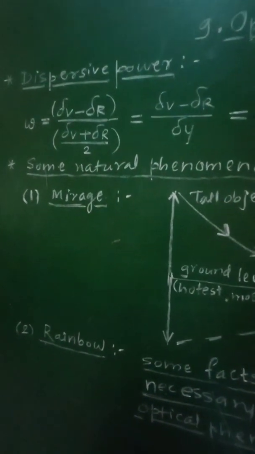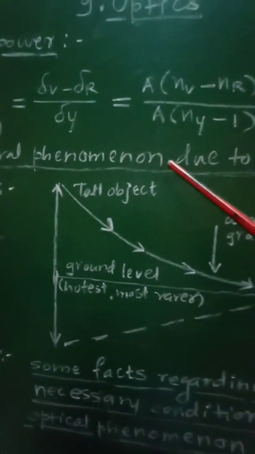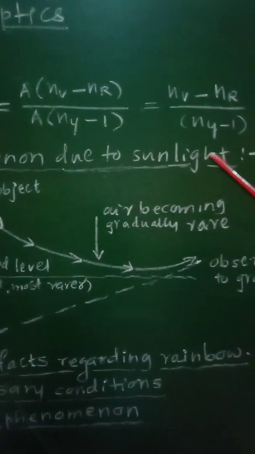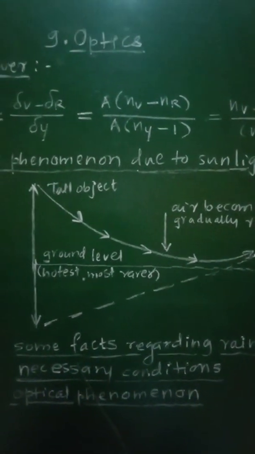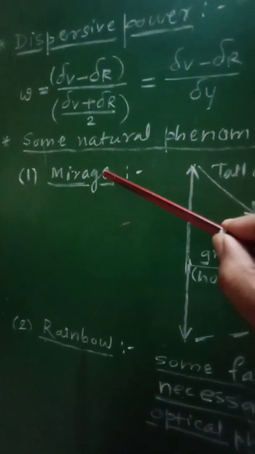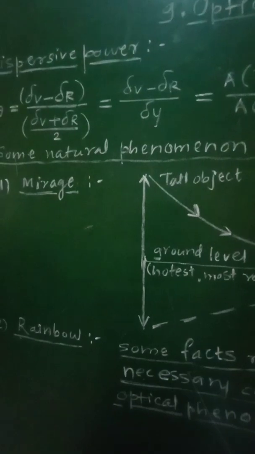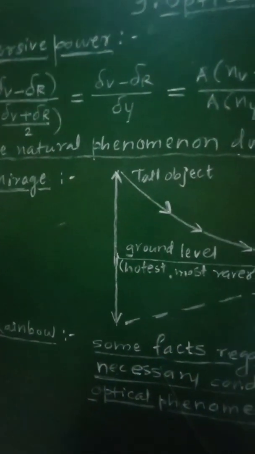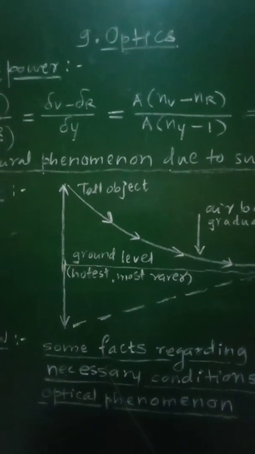Now let us see some natural phenomena due to sunlight. So due to sunlight, some of the natural phenomena will take place. The first one is the formation of mirage. Now let us see first what is mirage, and then we will see how it is produced.